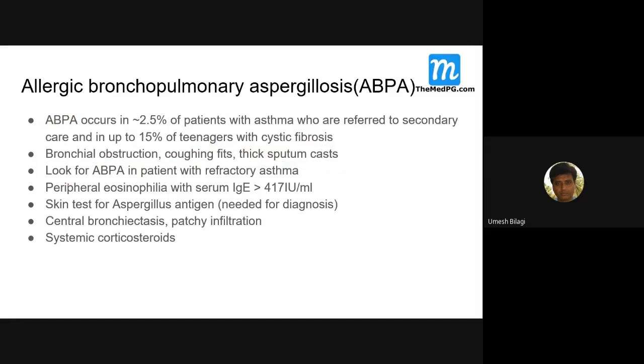Look for ABPA in a patient with refractory asthma. That's the same thing I was telling you earlier. And peripheral eosinophilia with serum IgE level more than 417. Central bronchiectasis and patchy infiltration, and treatment is systemic steroids. In asthma, you can get away with what? More often with inhaled steroids. Here you will have to go for systemic steroids.